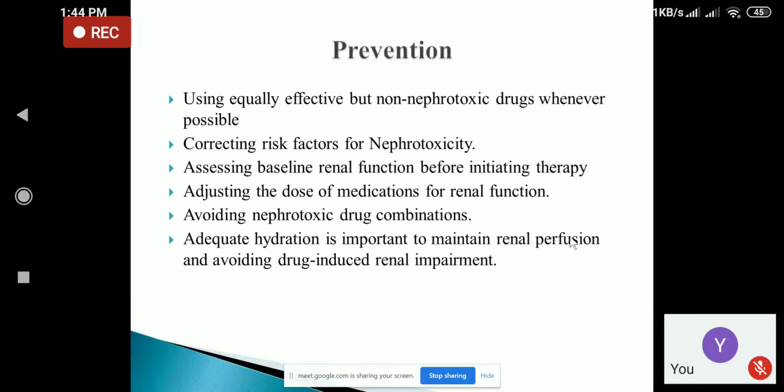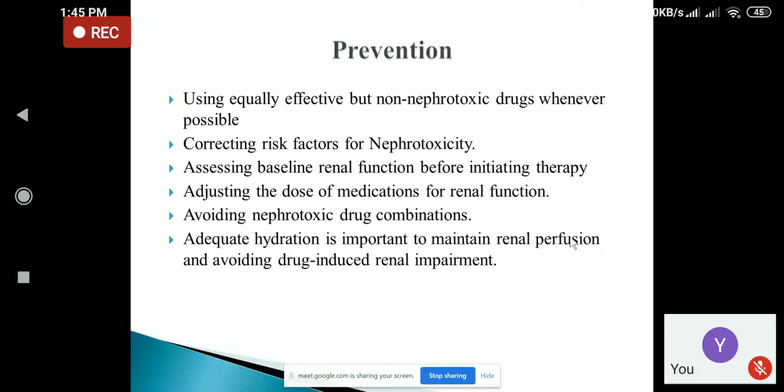Coming to prevention, how can you prevent the nephrotoxicity of the drugs? It can be prevented by using equally effective but non-nephrotoxic drugs whenever possible. And if there are risk factors for nephrotoxicity, you have to correct them. If the patient has uncontrolled diabetes mellitus, we have to control the blood sugar level. If the patient is hypertensive, we have to control the blood pressure, etc. So we have to correct the risk factors that can cause nephrotoxicity.